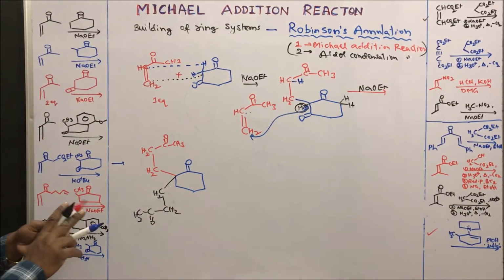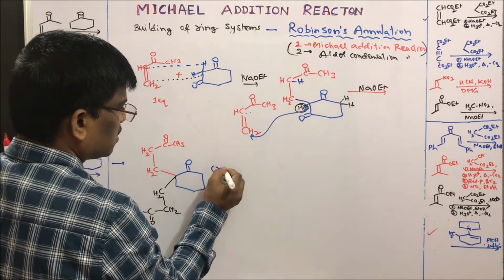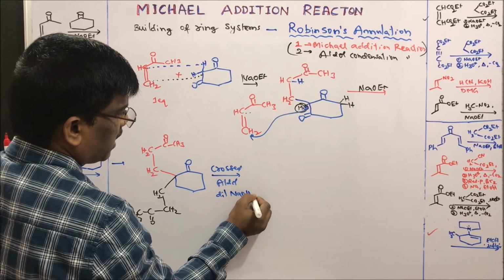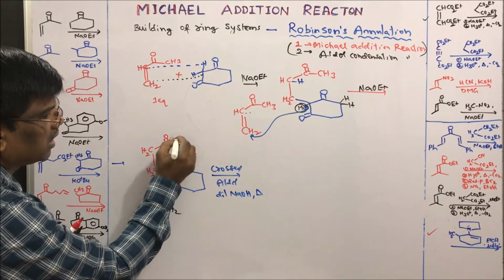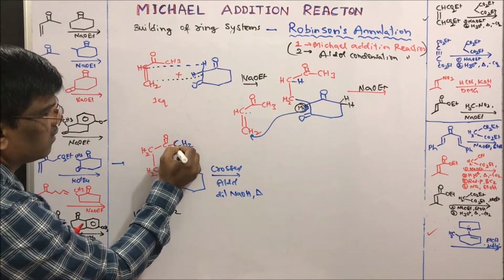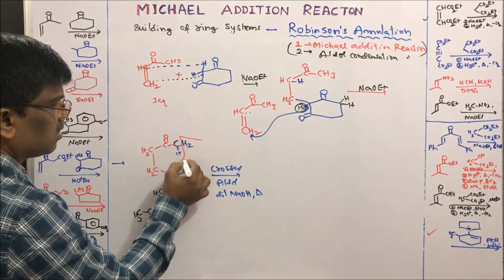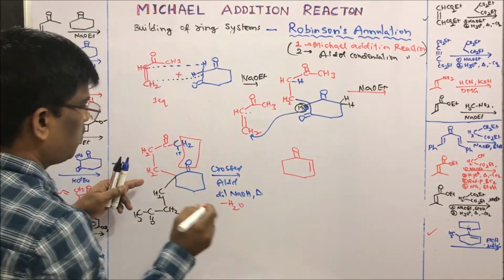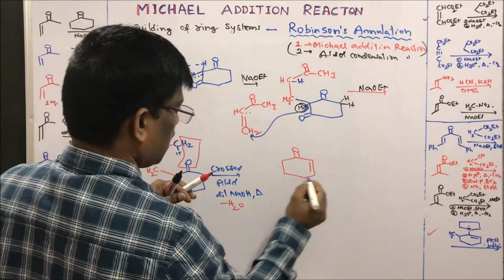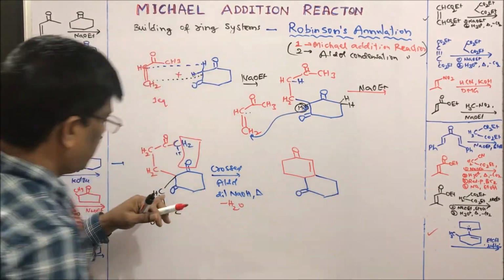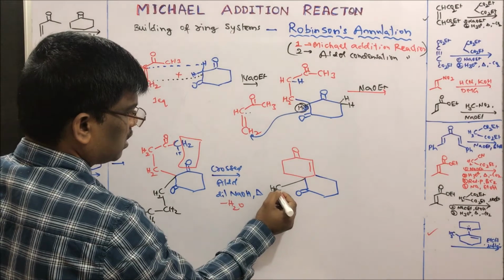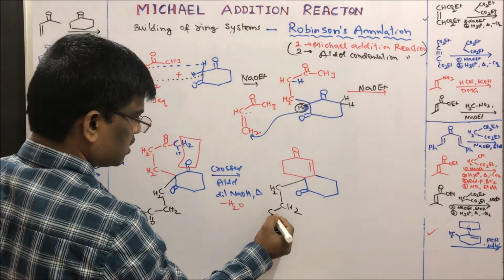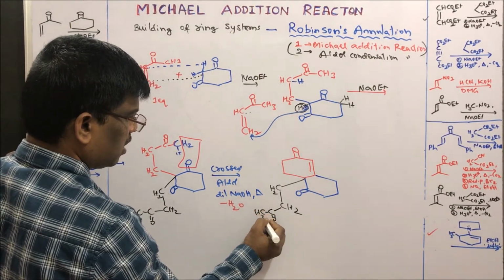Now if I do crossed aldol condensation using dilute NaOH followed by heating, it is going to lose CH2 and one other hydrogen here. It is going to lose this as water to form this double bond, with the carbonyl group here and this side intact, whereas this methylene group, or this methyl vinyl ketone group coming from the second equivalent, is going to be intact.